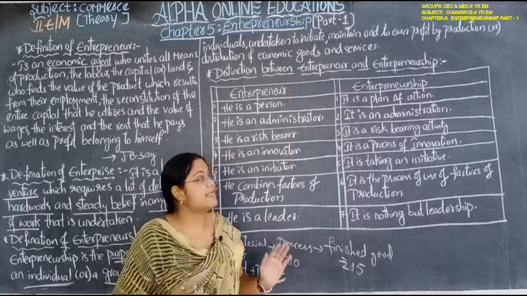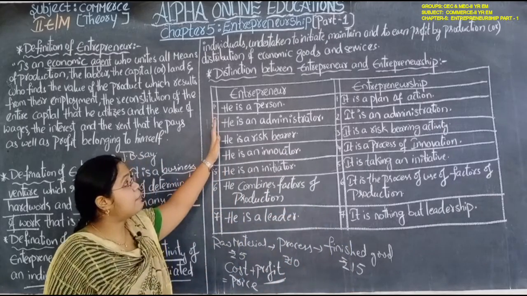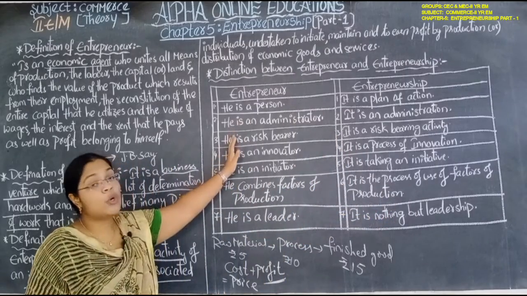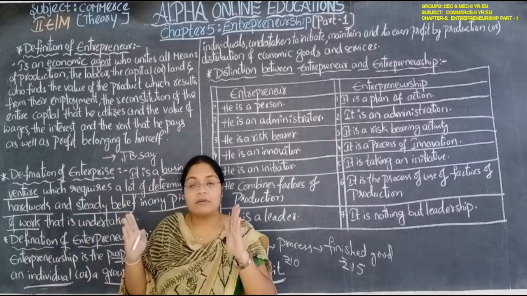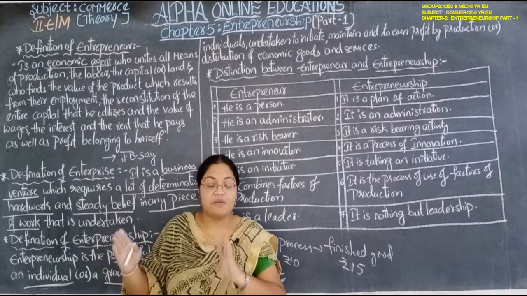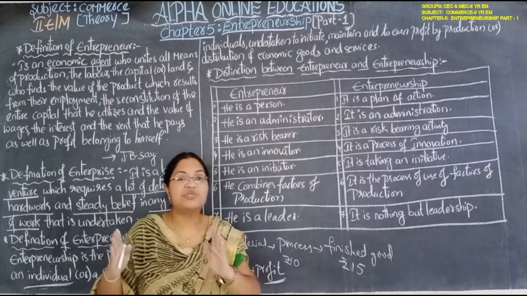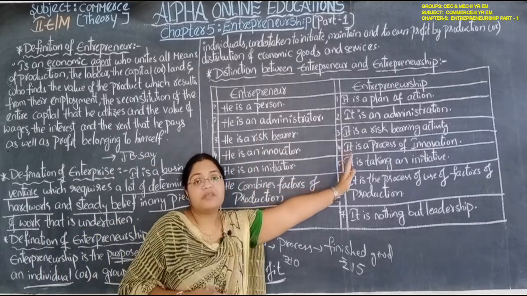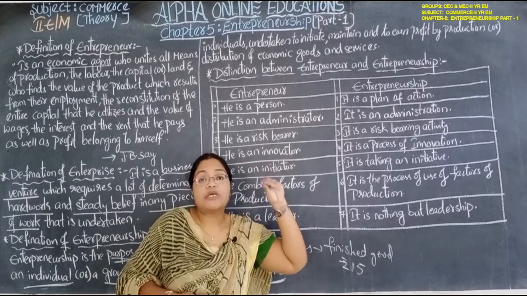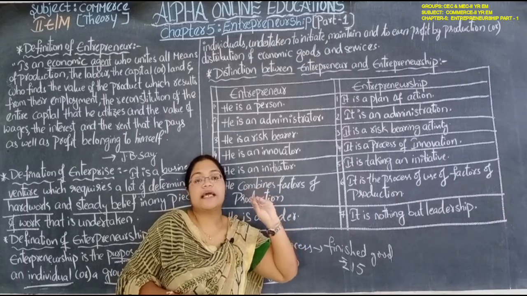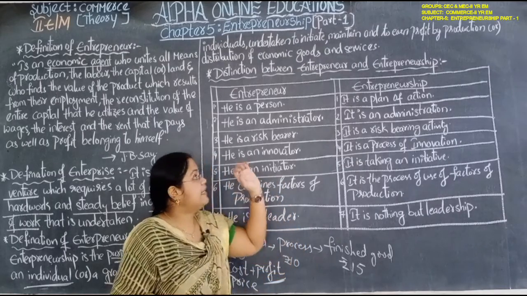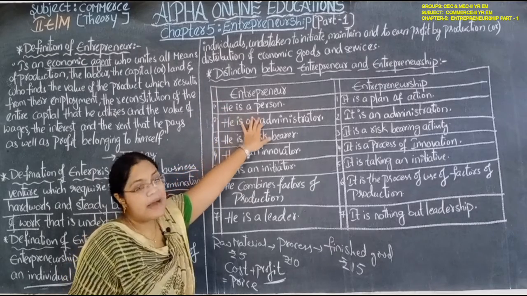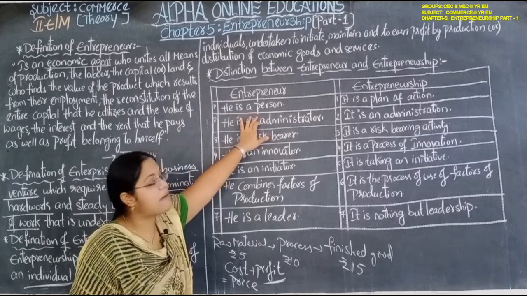Now let us see the differences between the entrepreneur and entrepreneurship. Entrepreneur means an economic agent, a natural person who is doing the business. Entrepreneurship is a purposeful activity. The entrepreneur is a person, a natural person.